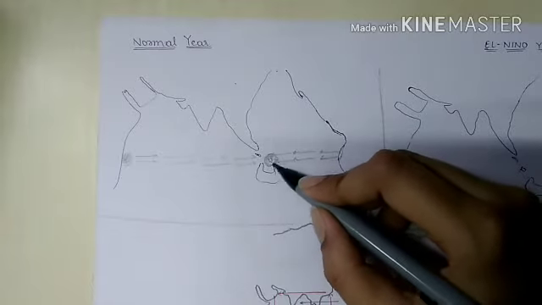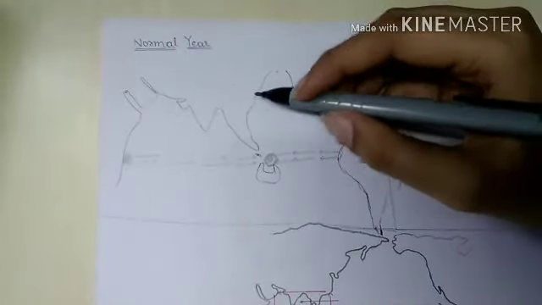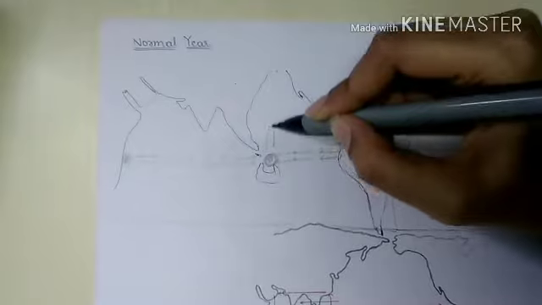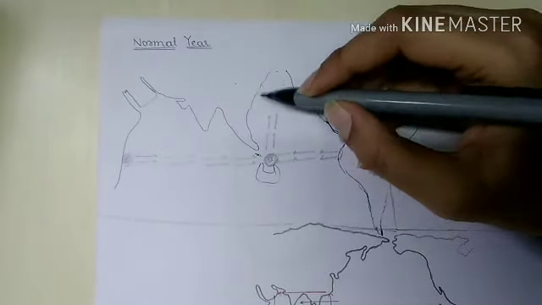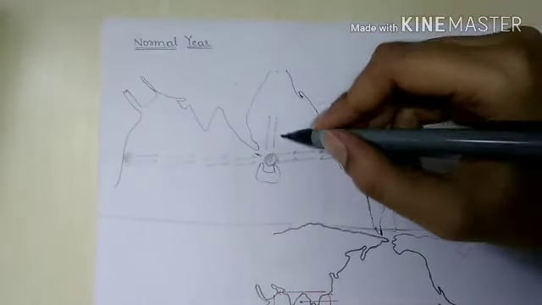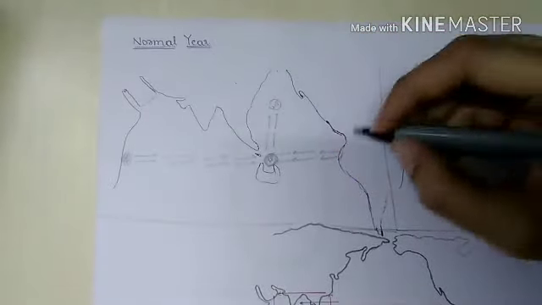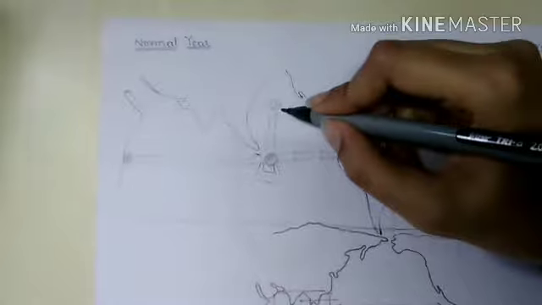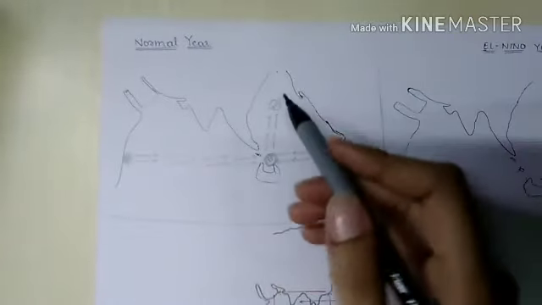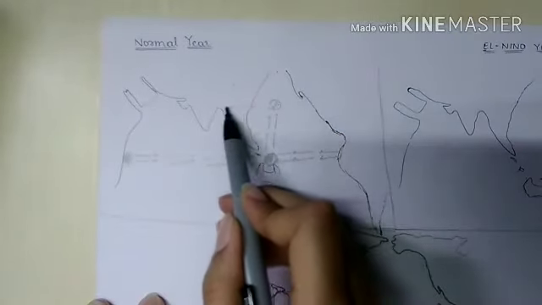Now here we have low pressure, because of which the air rises because of convection. And here high pressure is generated in the upper troposphere. So air always moves from high pressure to low pressure area.